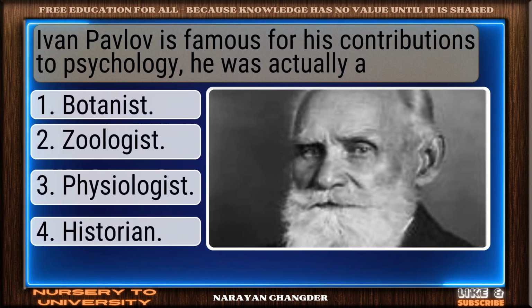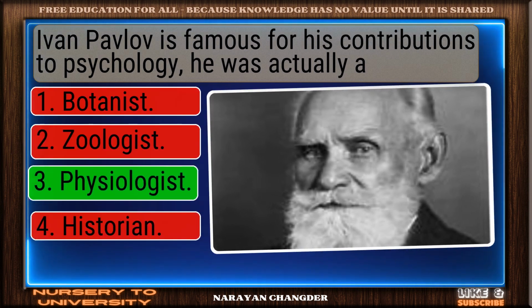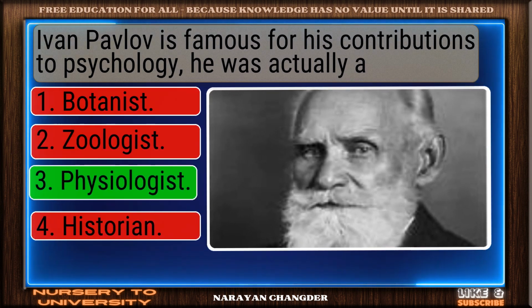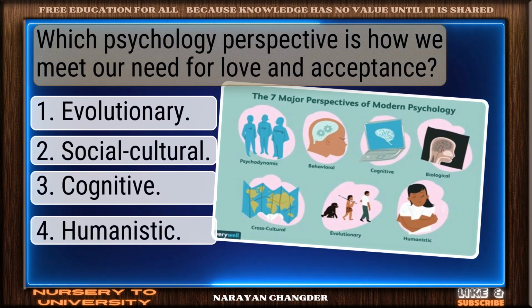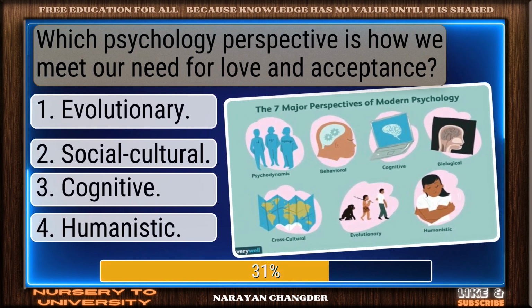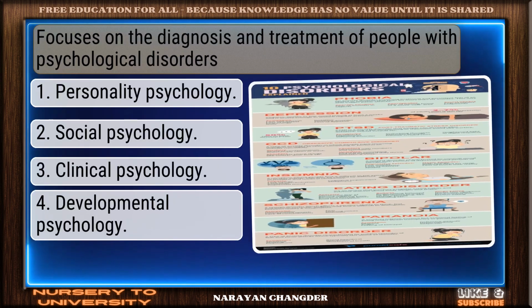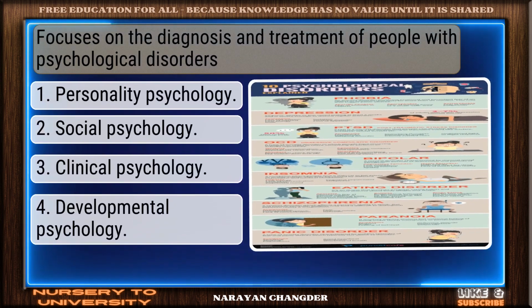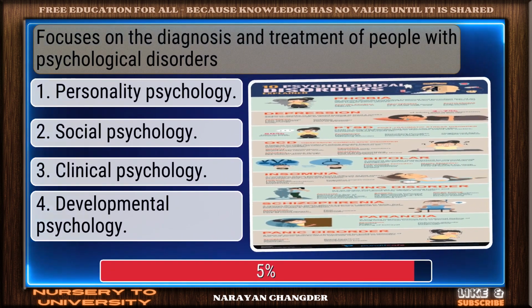Ivan Pavlov is famous for his contributions to psychology. He was actually a well done physiologist. Which psychology perspective is how we meet our need for love and acceptance? Exactly, humanistic. Focuses on the diagnosis and treatment of people with psychological disorders.